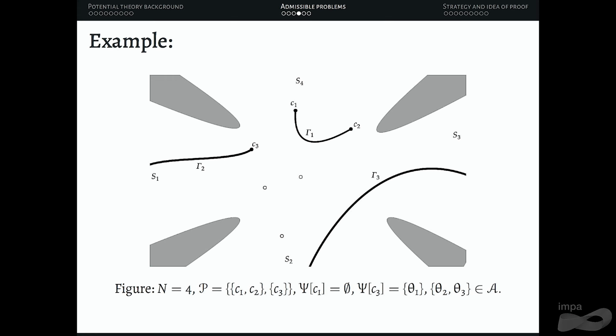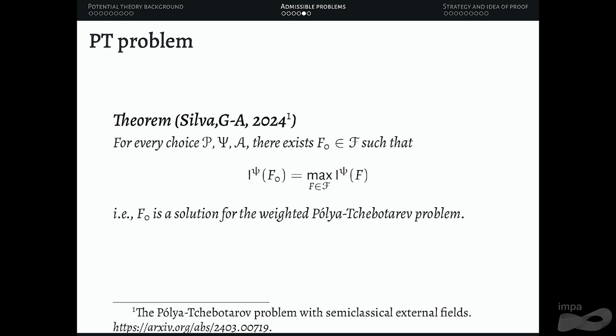So this is just a codification for this type of problem that we want to tackle. And the main result is that for every choice that you make for this codification, there is an element in the class that maximizes the energy functional, which means that this F0 is a solution to the weighted Polya-Tchebotarev problem.